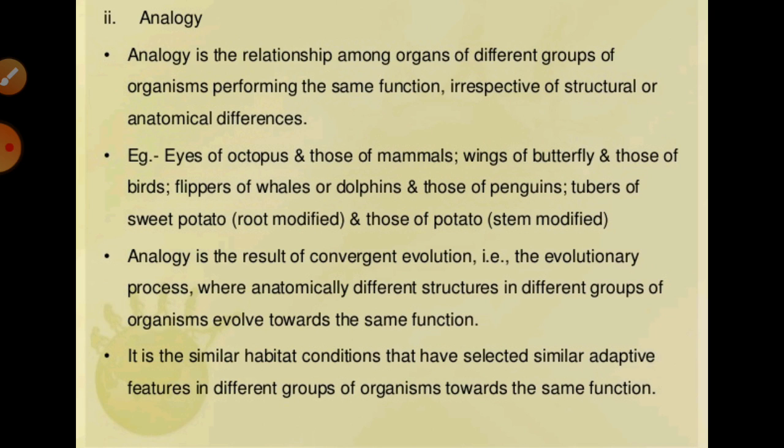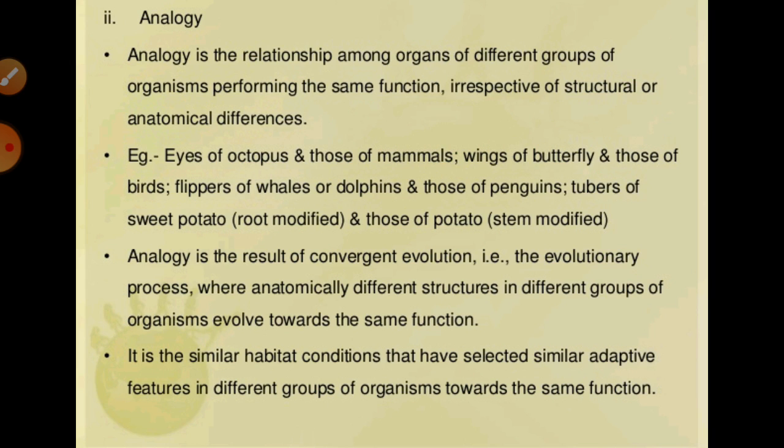Directly we can say the organs which are anatomically different but whose function is the same are known as analogous organs. For example, you have all seen the different flying organisms in the air. You can see the wings of a butterfly and birds; they all perform the same function of flying, but their original structure is different from each other.